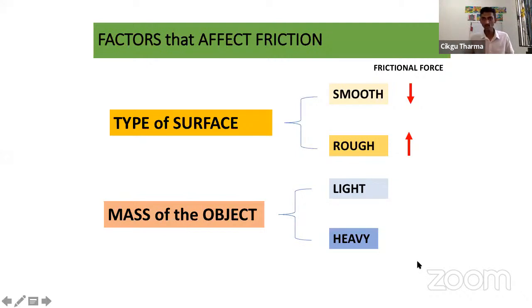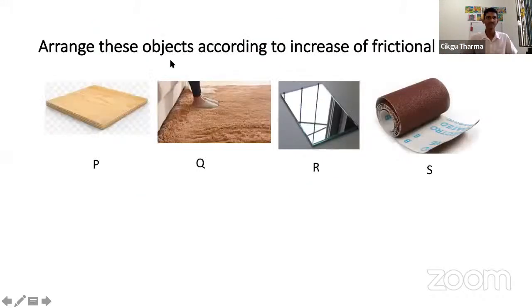So when the mass of the object is light, the frictional force will be lower. Got it? And if the mass of the object is heavy, the frictional force will be greater or higher. Got it? Now look at the next one. Look at this question.